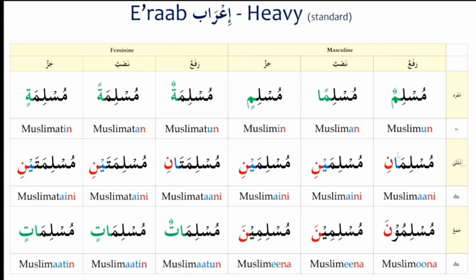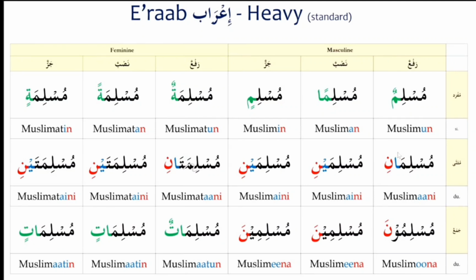Now coming to the dual nouns. In the masculine, it is Muslimani, alif noon. By seeing that alif noon, you can say that it is in the marfu state. Now Muslimaini, ya noon with a kasra, in the mansub state. And in the majrur state, it is Muslimaini, ya noon with a kasra. It is in the masculine.